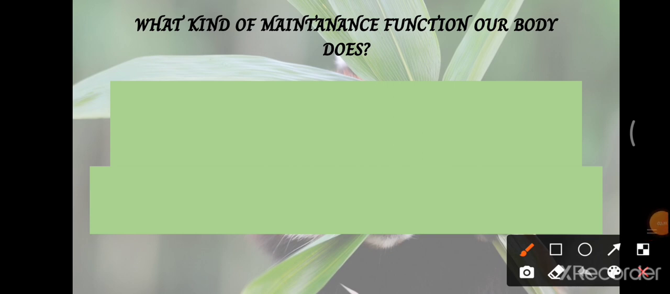So here, what kind of maintenance function does our body do? What are the different kinds of maintenance? We are very familiar with all these. Again, if we take these electric appliances or vehicles, we have to spend some money at least yearly once for its maintenance as a maintenance charge. I hope you are familiar with that term. Similarly, our body also has to do some kind of maintenance function so that it can keep on moving.